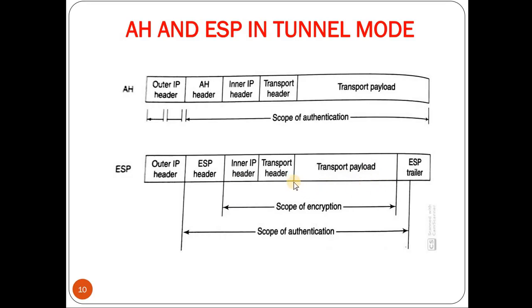In transport mode, we have seen encryption was provided only for the transport header and the transport payload. In this case, we provide it for the IP header as well. Coming to the scope of authentication, authentication is provided from the ESP header to some part of the ESP trailer. So we know that ESP doesn't provide authentication to the outer IP header.